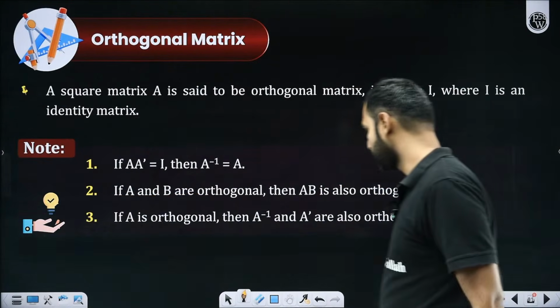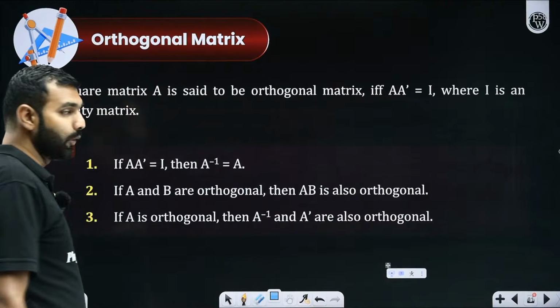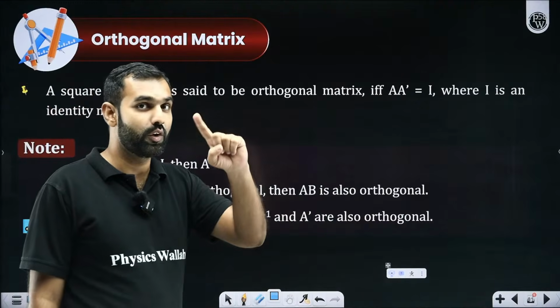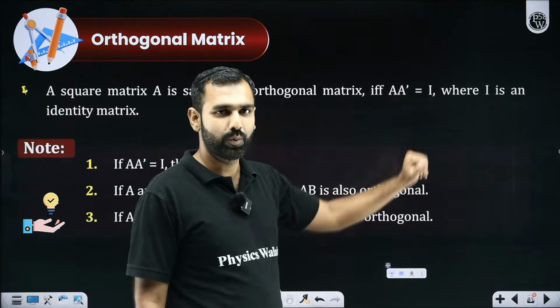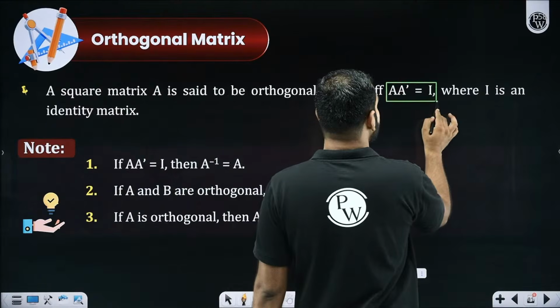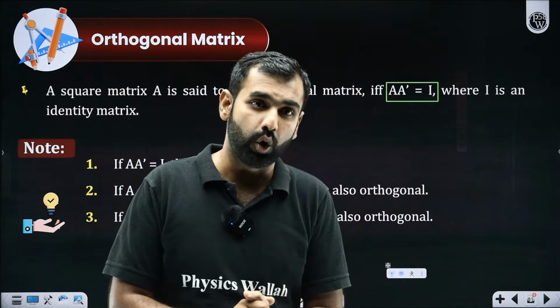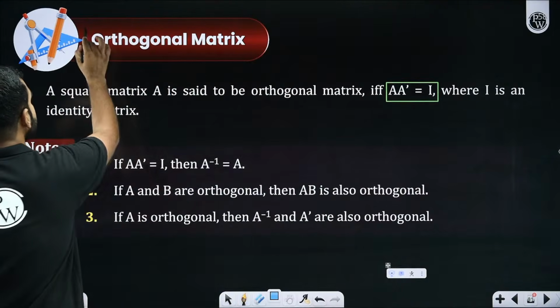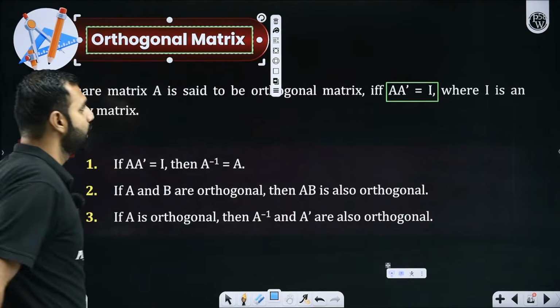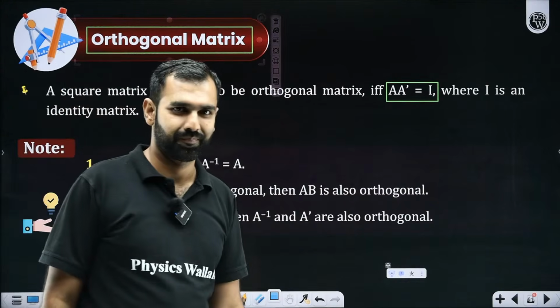Now comes the next property, which I think I have already told you. While discussing the question, we were told A into A transpose is an identity matrix. So if matrix A, when multiplied with its transpose, gives an identity matrix, then we always say that this matrix is an orthogonal matrix. Will you all remember that?